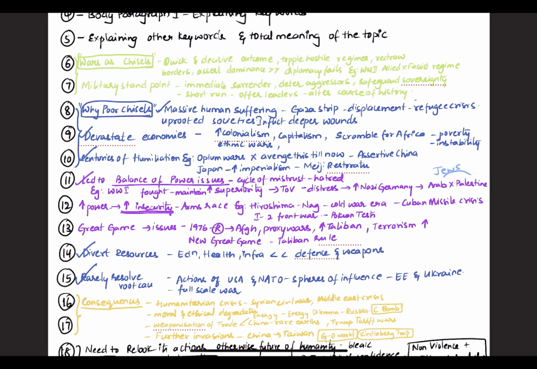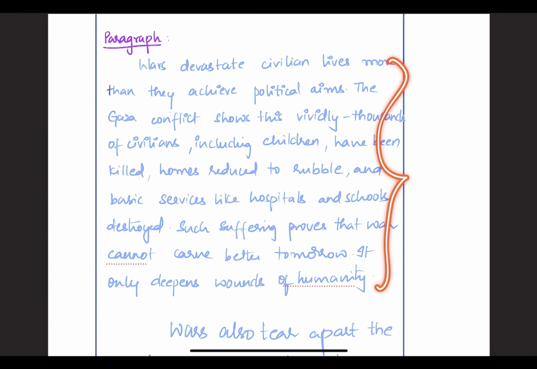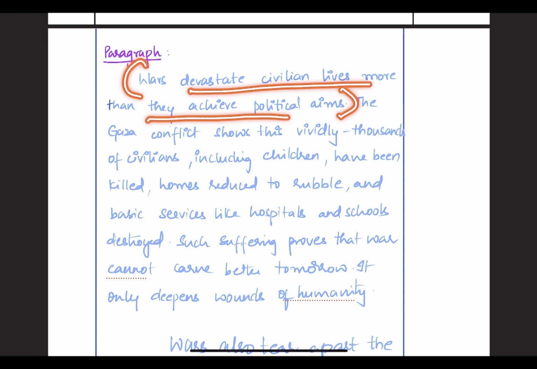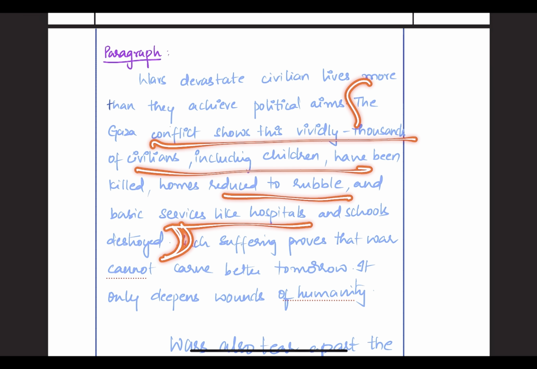Now, since I have already written this, I will show you how a proper paragraph can be written. Here you can see that on this page I have written two paragraphs. In the first paragraph I have written about social issues or the humanitarian crisis. I began the paragraph with a discussion of how wars devastate civilian lives more than they achieve political aims. Then I started with the example. The Gaza conflict shows this vividly: thousands of civilians including children have been killed, homes reduced to rubble, and basic services like hospitals and schools destroyed. This is my example.